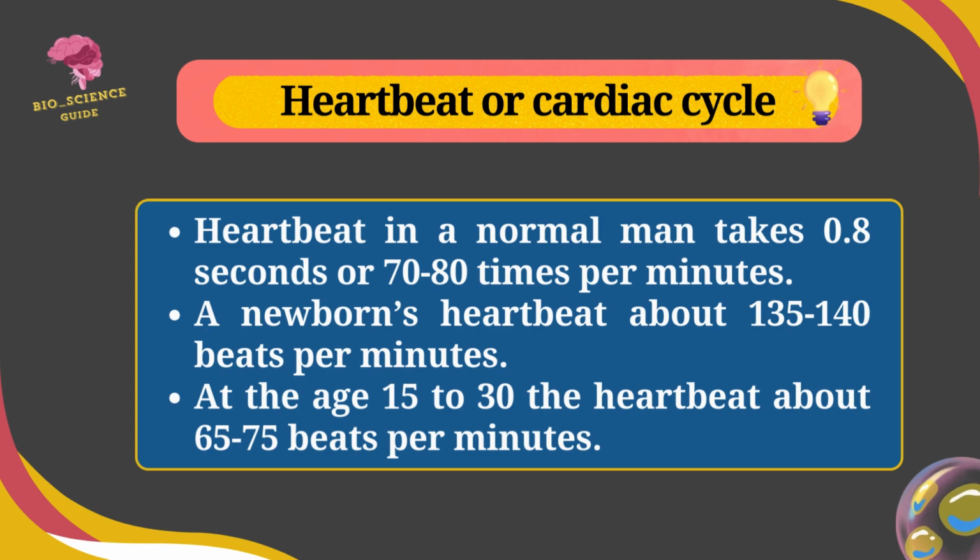A newborn heart rate is about 135 to 140 beats per minute. At the age of 15 to 30, the heartbeat decreases to about 65 to 75 beats per minute.